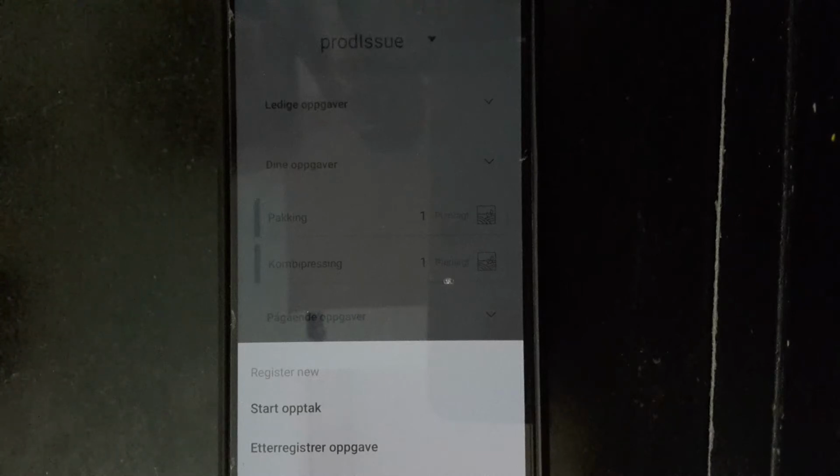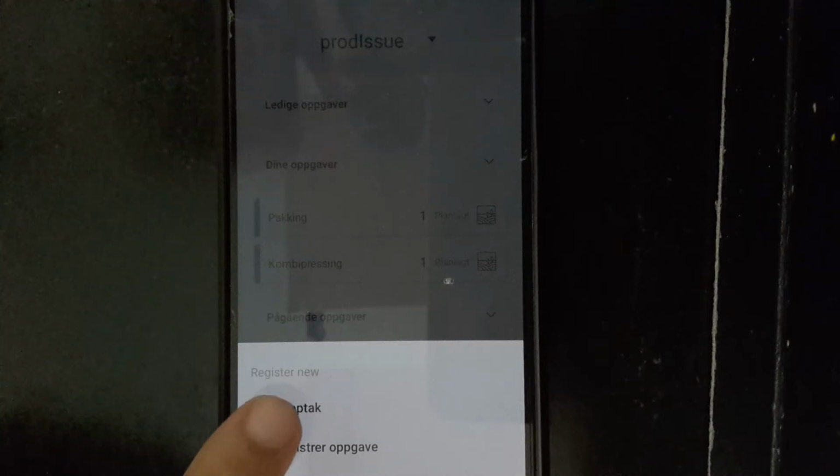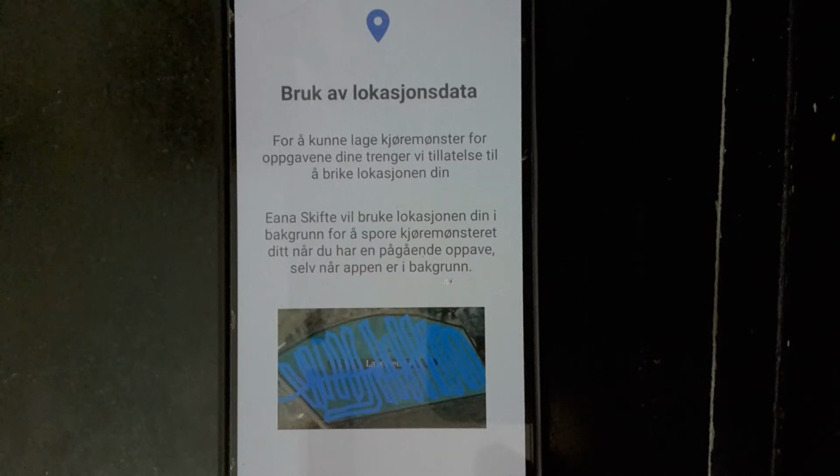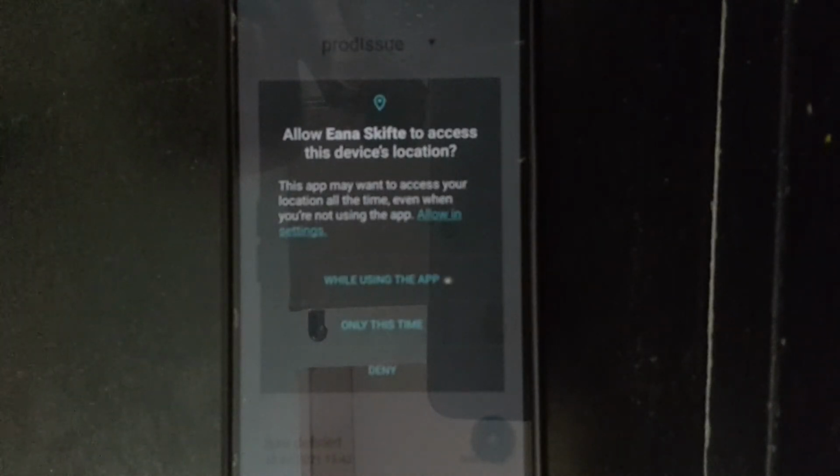For this feature, we need the location permission from the user. If the user has not already provided it, then the user can give it when he clicks on the start task functionality. The same information is provided here, and once the user clicks on this, the user will be able to give the permission while using the app or in the background also.